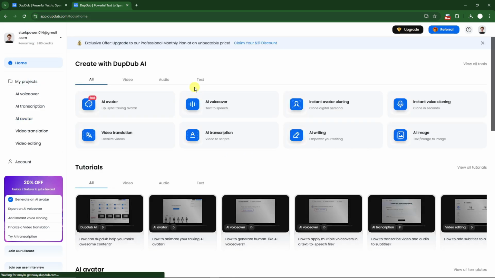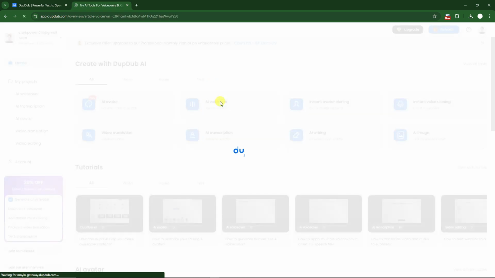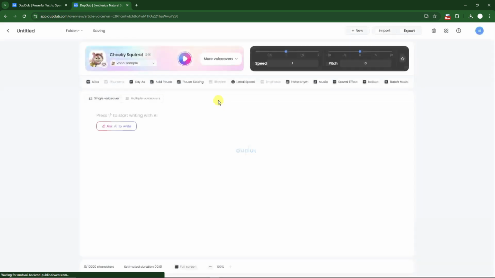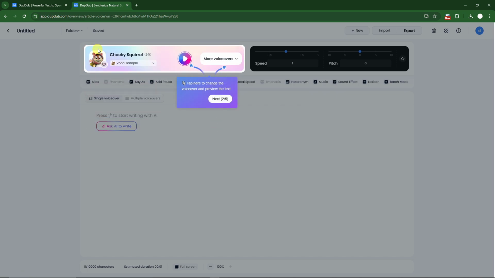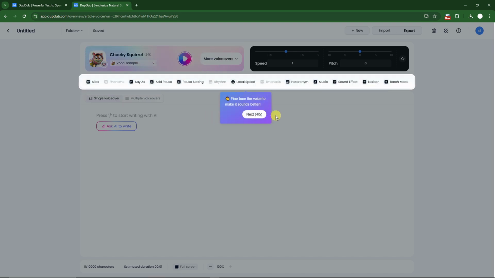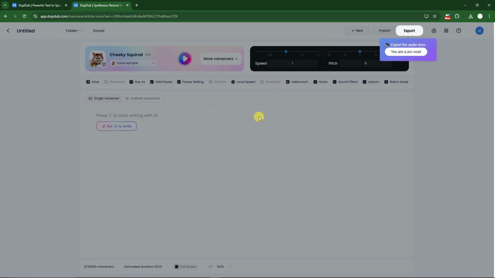And then once we're here, I'm gonna click on AI voiceover. This is now gonna be text-to-speech. Now watch, okay? I'm not gonna skip this one because once I click that one, it will now recognize what our project is doing. So as you can see right here, it copied the cheeky squirrel voice. Remember, this is the one we chose earlier? Because everything here is being carried over. For example, if you choose one project, it will now continue on the next one and into the next one. It's just like any other project.